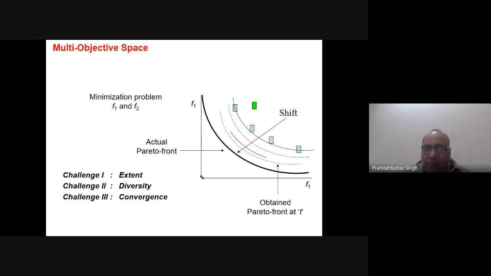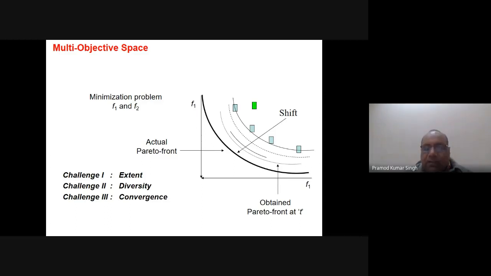So the desired objective, one objective is basically that we should have a good diversity. And what is this extent? This extent is basically the extent of the front. So this is one extent and this is the other extent, meaning the extreme solutions. So this is one extreme solution and this is the other extreme solution.